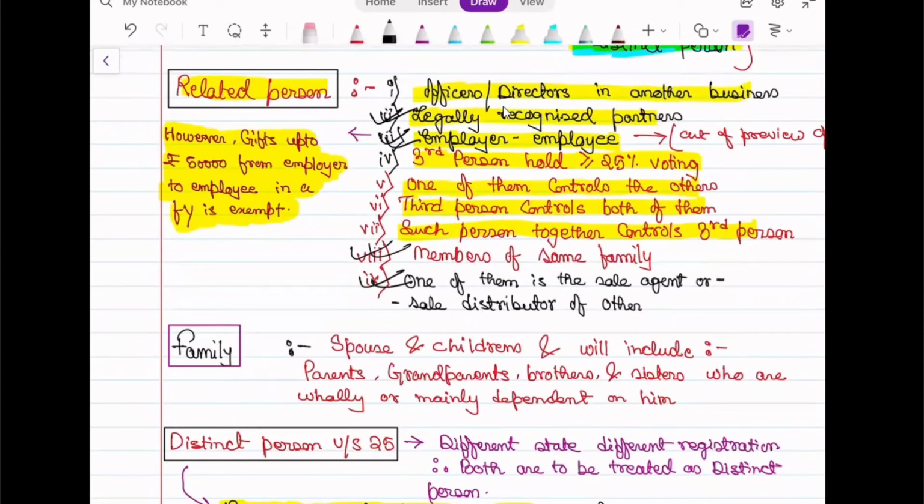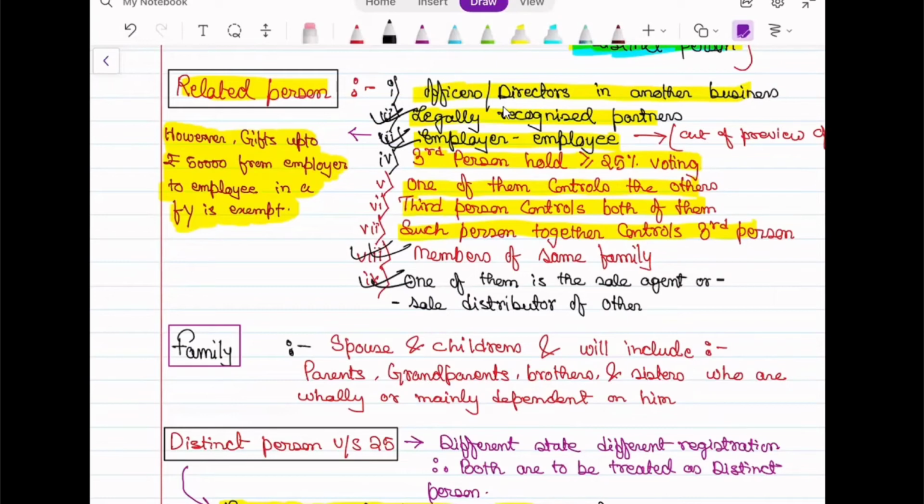Just have the idea of holding and subsidiary, and how many subsidiaries it may have, of the holding or of the subsidiary, all are considered related to each other. So any transaction in that chain, if it is without consideration, will be termed as supply and GST will be levied. What are the important ones? Employer and employee are considered related persons.